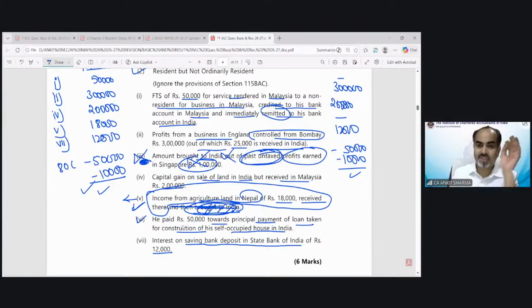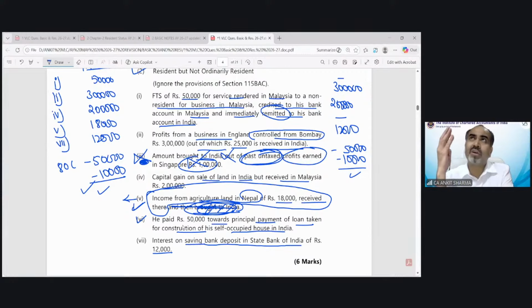So if you are a resident and ordinary resident, then wherever you receive that income, wherever you have earned that income, whether you remit to India or not, that is going to be taxed in the hands of a resident and ordinary resident. We have specifically discussed this topic in the main classes. If you want to understand this point clearly, kindly go to the initial 3 classes for basic concept.